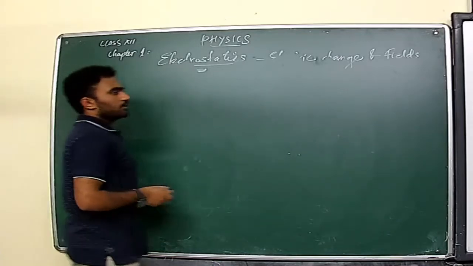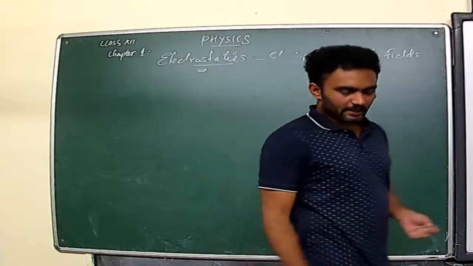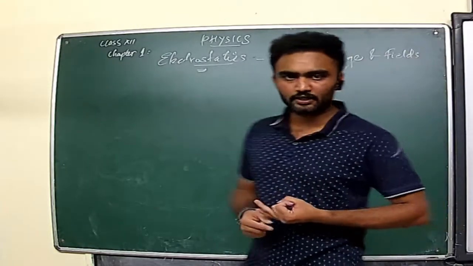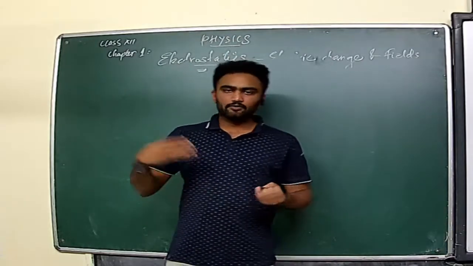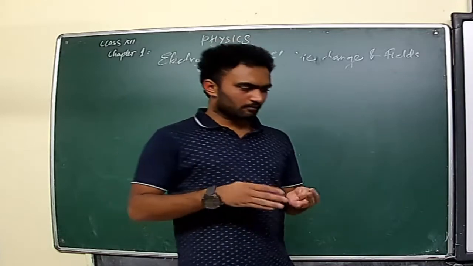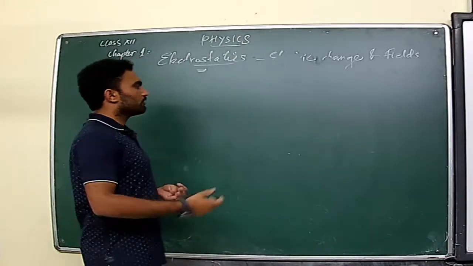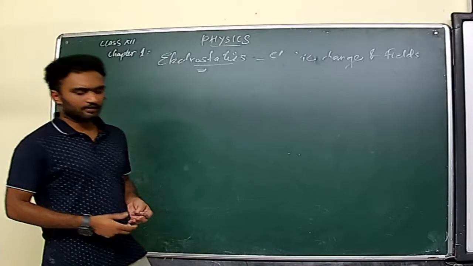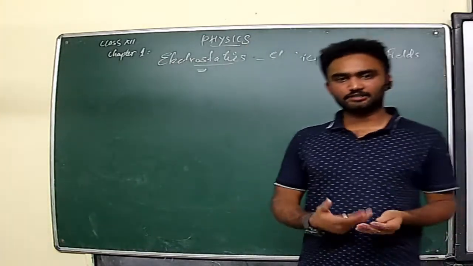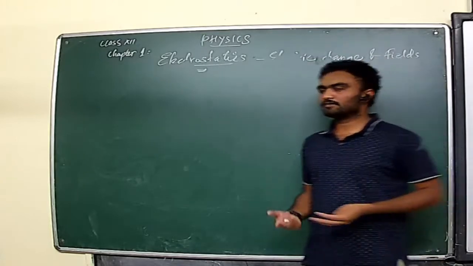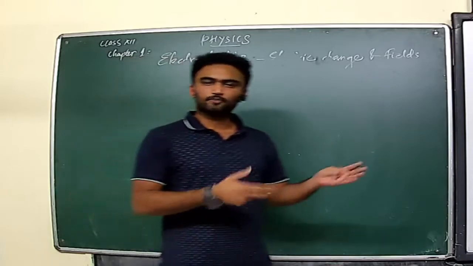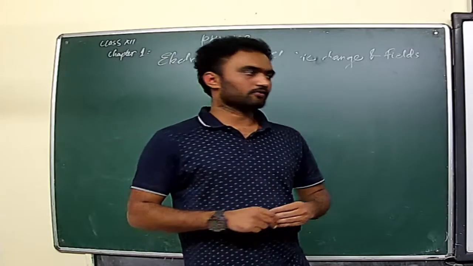Now, electrically, all the materials can be classified into two types. One is conductors and the other is insulators, and one more is the semiconductor that we will discuss later this year. Some additional concepts are required for that. So, conductors and insulators. We know the difference between them. Conductors are capable of conducting charges through them, isn't it? Whereas insulators do not allow electricity to pass through that particular surface.